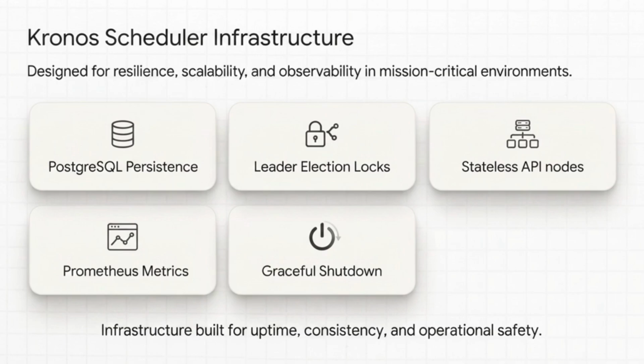To get that fault tolerance, it uses PostgreSQL as the single source of truth, meaning it can survive crashes without dropping a beat. It also uses advisory locks for leader election, making sure only one active scheduler runs per cluster while keeping a pool of stateless API nodes that can seamlessly scale horizontally.